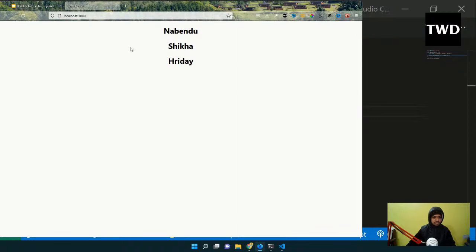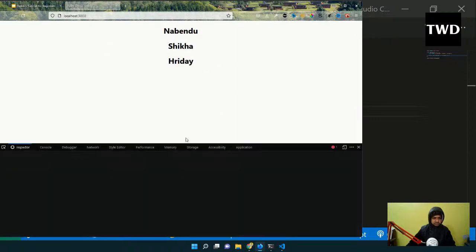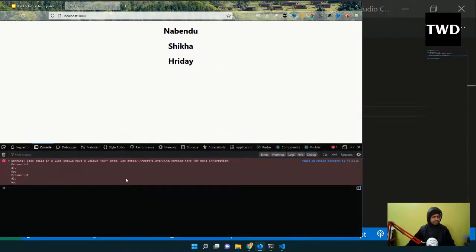But if I open the console, I will get a big red warning, not an error, a big red warning. Red warnings are bad in React. It says each child in the list should have a unique key prop. This is very important. React will just give you a warning and will not break the application, but you will get a lot of red warnings if you don't fix it.